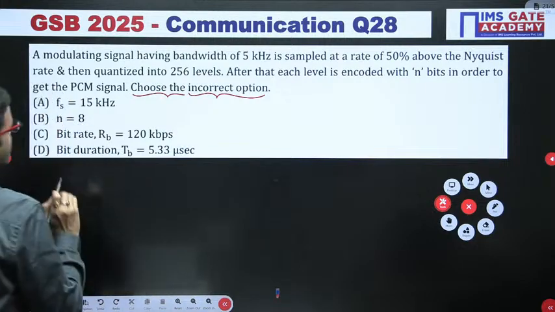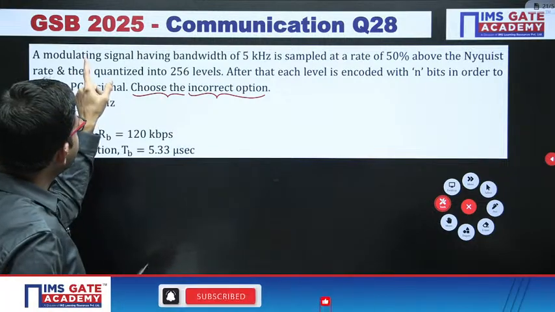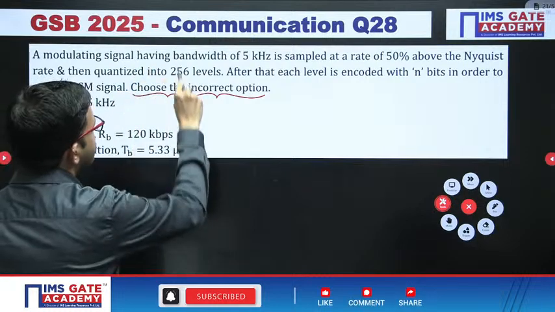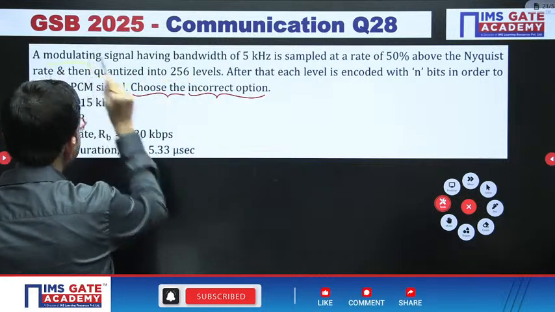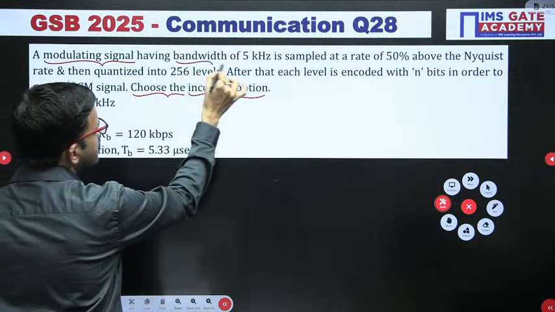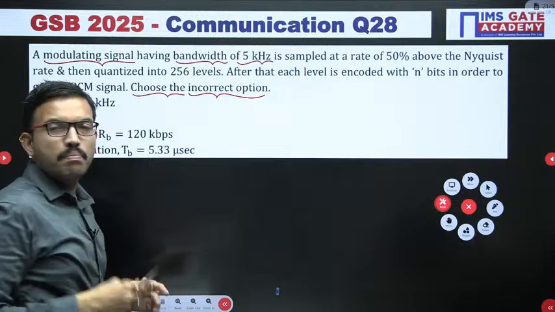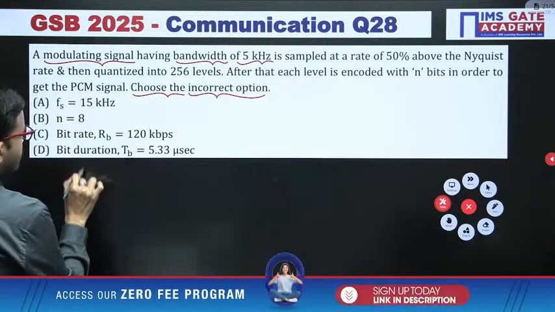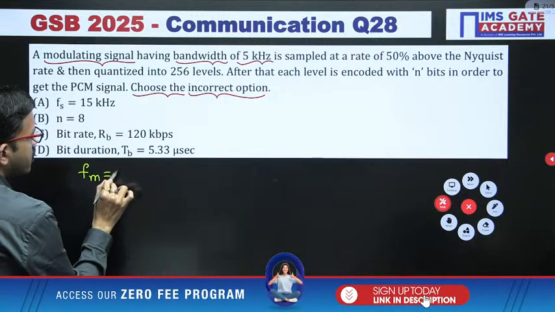So first of all, just read the question. A modulating signal having bandwidth. We already mentioned yesterday in class that the modulating signal bandwidth is nothing but fm. So fm is 5 kHz.